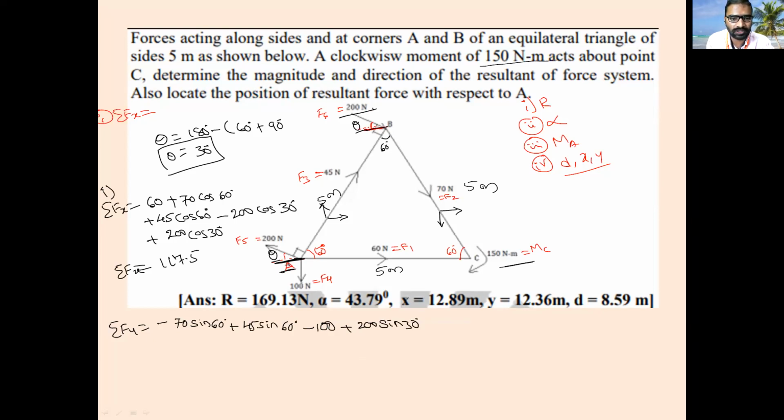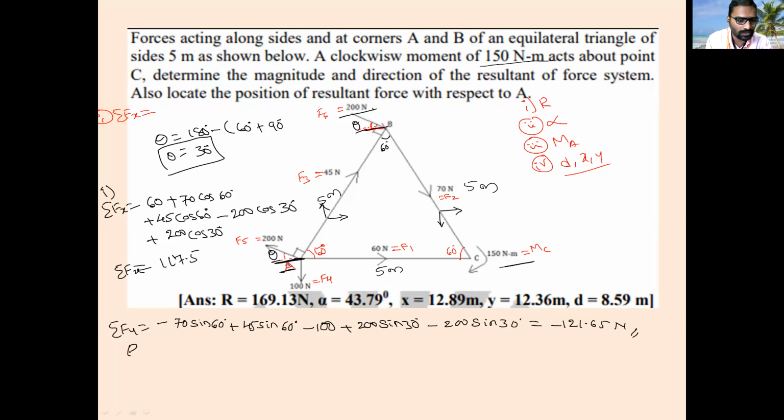After F5, the F6 force. F6 is towards the point, that is downward, acting downward. That is minus or plus? Minus 200 sin 30. So when you solve this one, what is the answer you are getting? Minus 121.65 Newton. Okay, is it clear everyone?